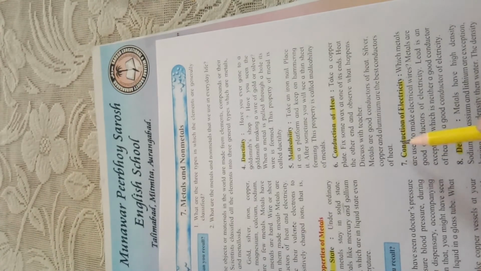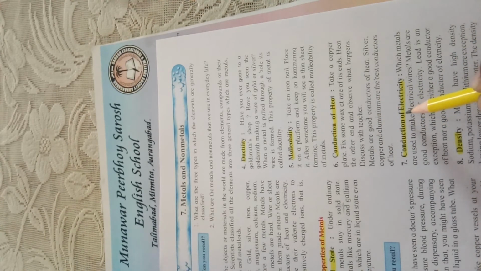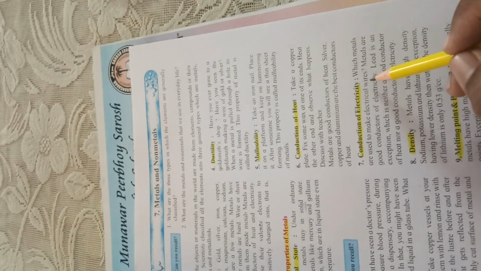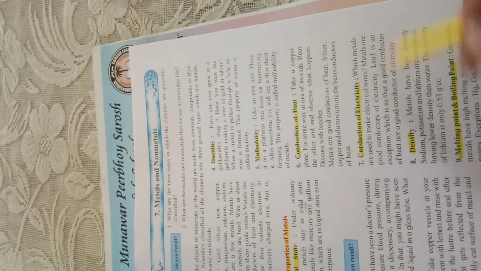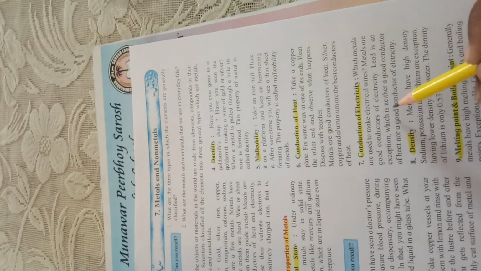Another property is conduction of electricity. As metals are good conductors of heat, they are also good conductors of electricity, that means electric current can be passed through the metals. Which metals are used to make electrical wires? Usually, very good, copper, aluminum and so on. Metals are good conductors of electricity. Lead is an exception. It is neither a good conductor of heat nor a good conductor of electricity.